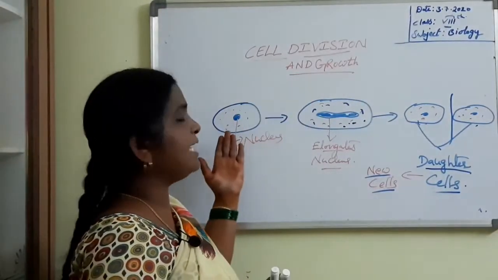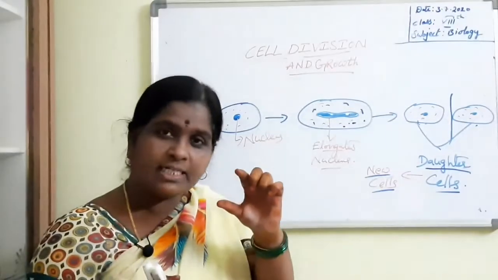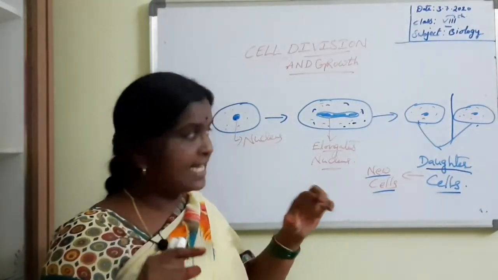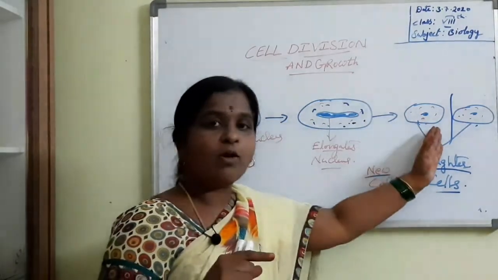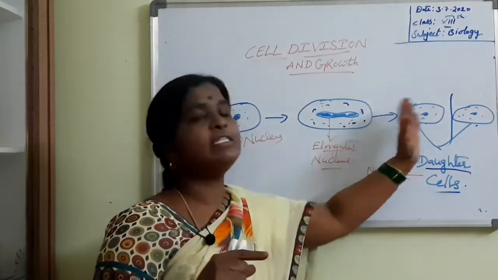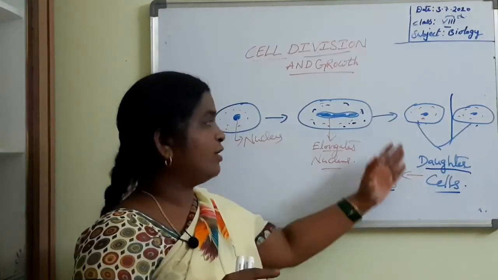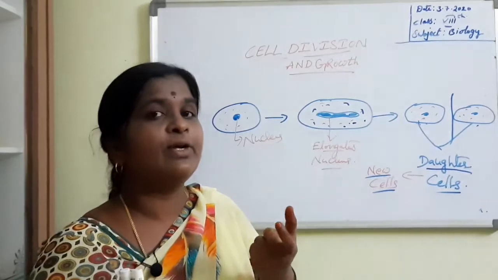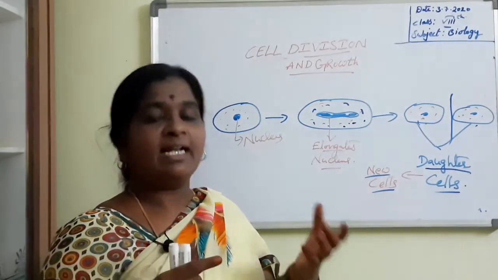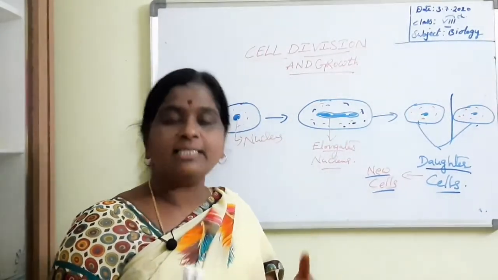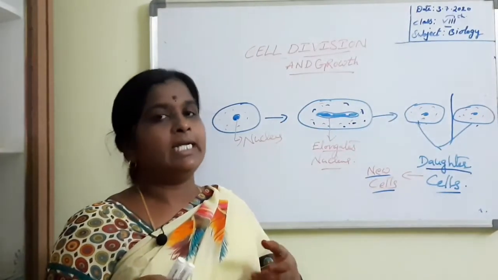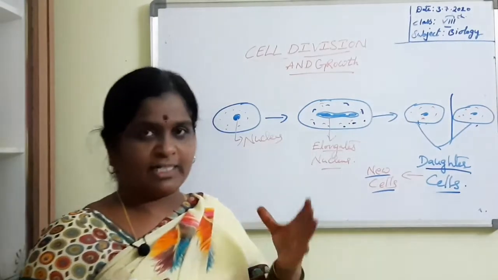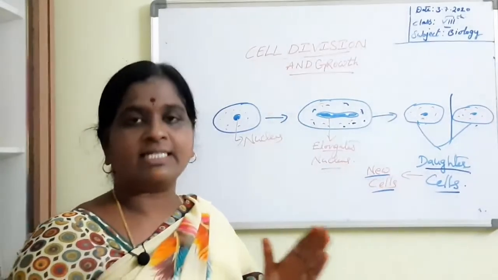And its growth, how does it take place? When it is formed, it is very small and it grows in size. The nucleus elongates and it splits into two parts. The cytoplasm divides into two equal halves and the daughter cells are formed. Each cell grows into a new organism. Like that, the division of the cell takes place. So, you can learn more information in your next standard. I think that you have understood the topic we have discussed today.